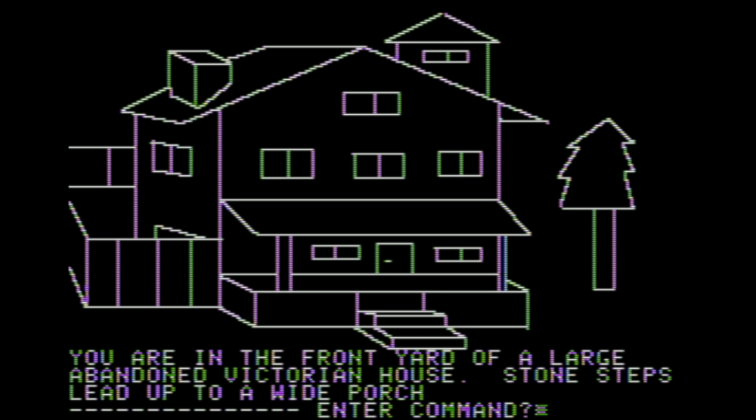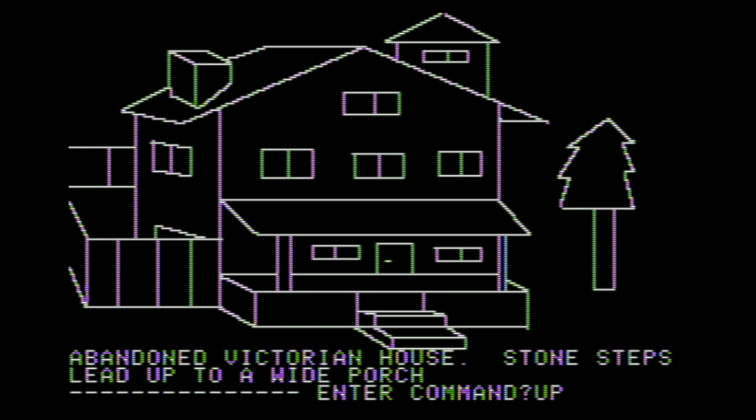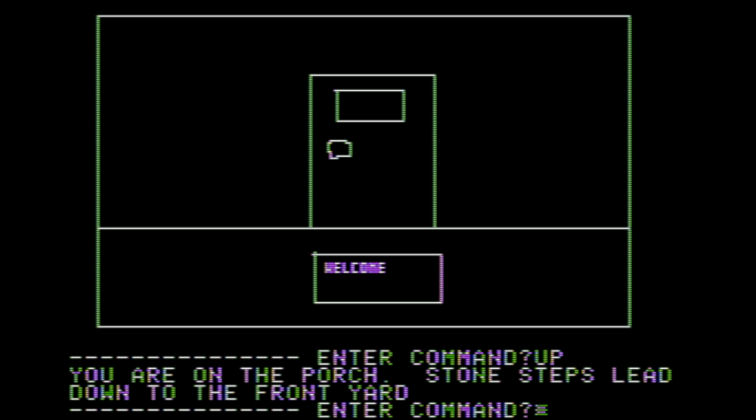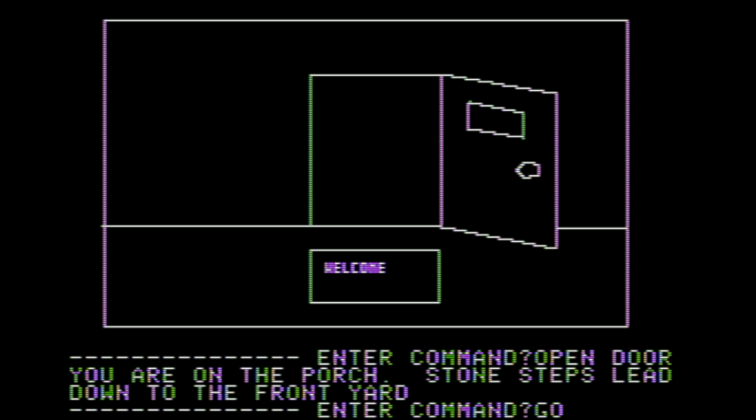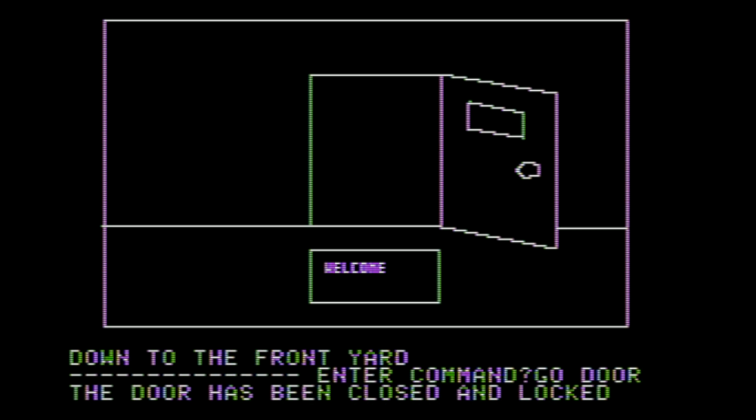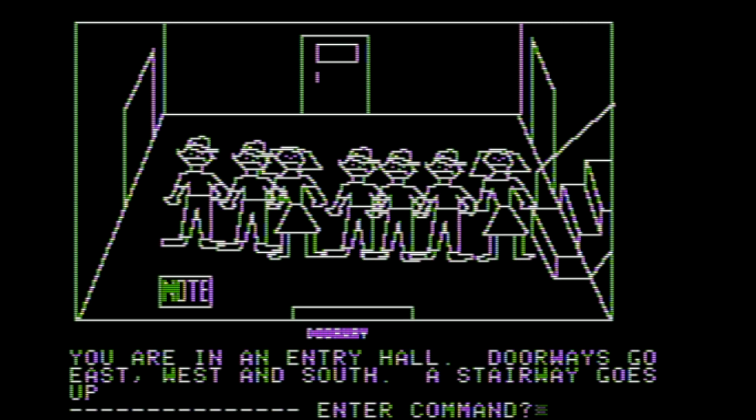You are in the front yard of a large abandoned Victorian house. Stone steps lead up to a wide porch. Enter command. We're going to go up to the porch. You're on the porch. Stone steps lead down to the front yard. We can see a welcome mat. It says welcome. We can't just go door. We have to open it first. So open the door. Then we can go door. Go door! The door has been closed and locked behind us.